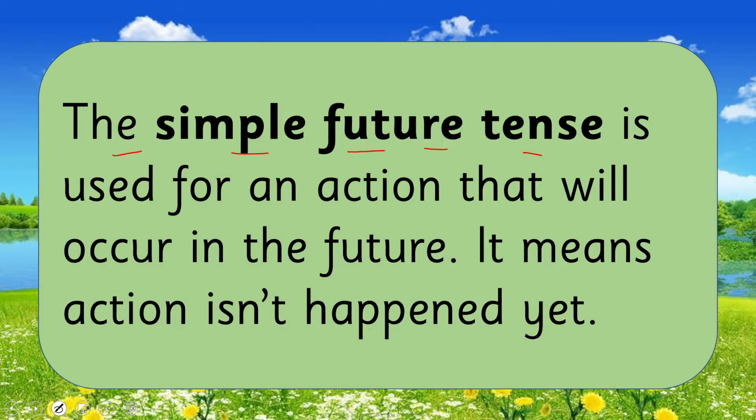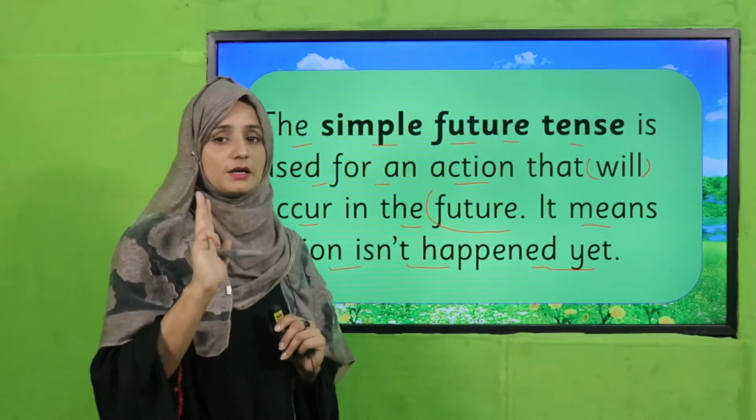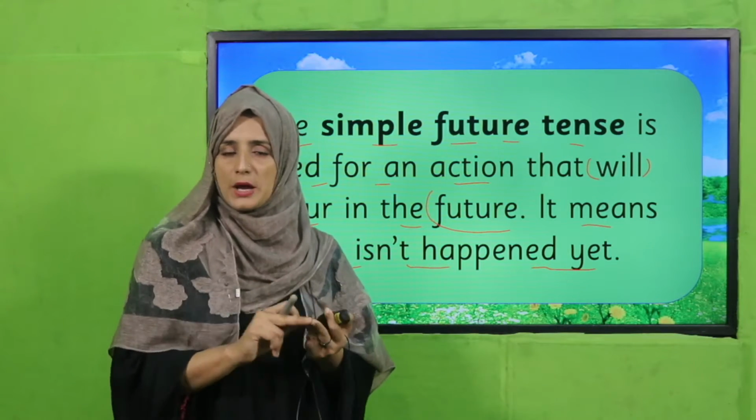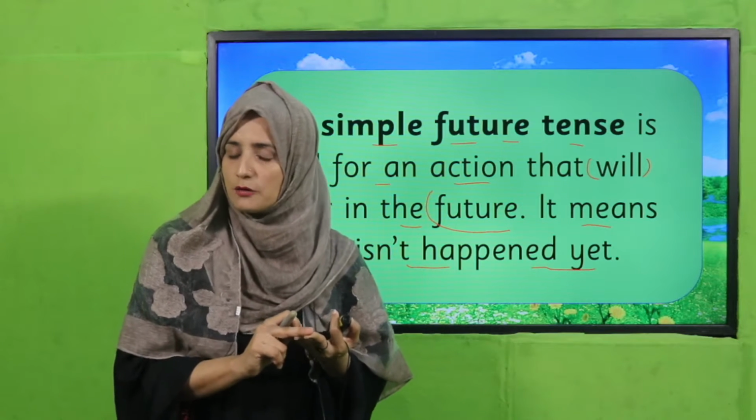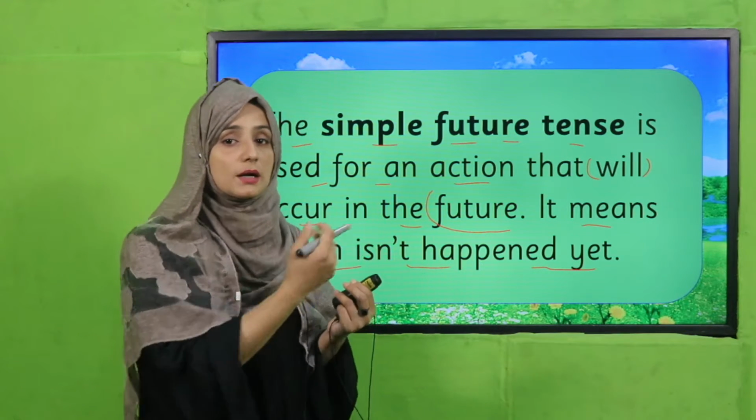The simple future tense is used for an action that will occur in the future. It means the action isn't happening yet, but it will occur. So, simple future tense, my dear students, we have already learned that there are three main tenses: past, present, future. And that future time will come.